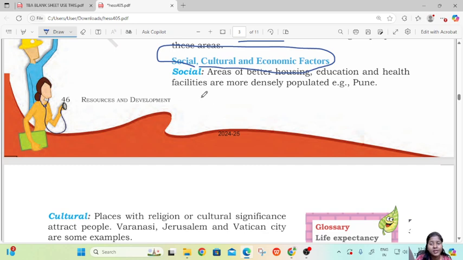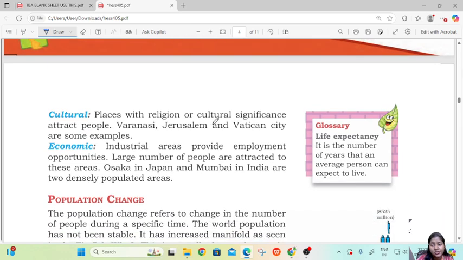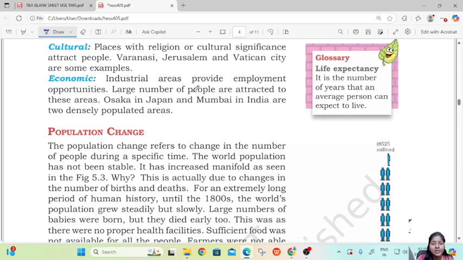Then social, cultural and economic factors. Social: areas with better housing, education, health facilities are more densely populated, like Pune. Cultural: places with religious or cultural significance attract people, like Varanasi, Jerusalem, Vatican City. Then economic: industrial areas provide employment opportunities and attract a large number of people, like Osaka in Japan and Mumbai in India. These are two densely populated areas.